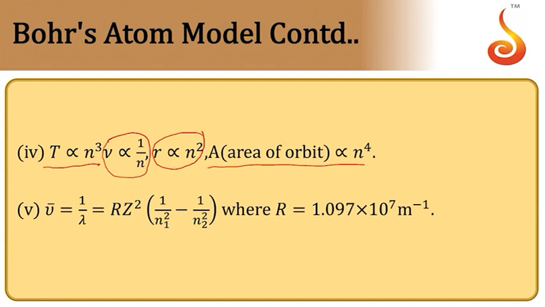Then wave number is 1 by lambda. For a hydrogen-like atom, it will be R Z squared, where Z is the atomic number, into 1 by n1 squared minus 1 by n2 squared, where R is your Rydberg constant.